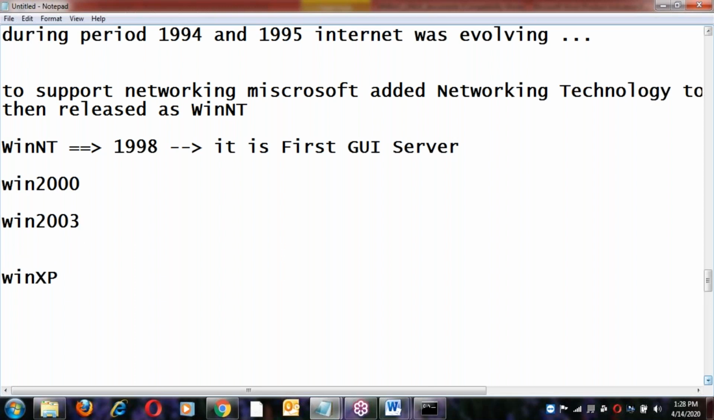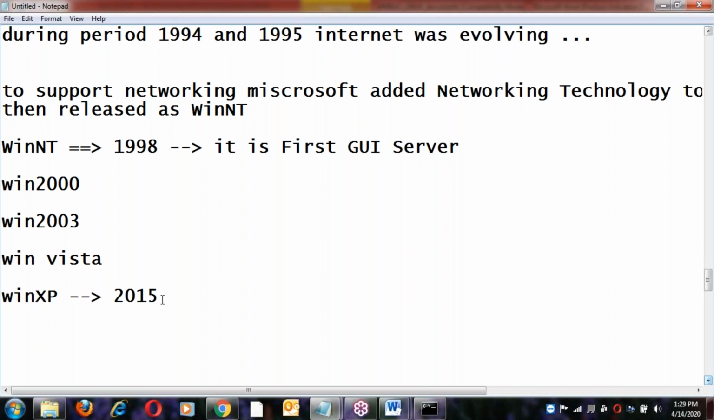Between Windows 2003 and XP, Windows Vista was released but failed. Windows 2000, next XP. XP was the most popular at that time. Till 2015, many companies used Windows XP, even when Windows 7, 8 and 10 were there in the market.